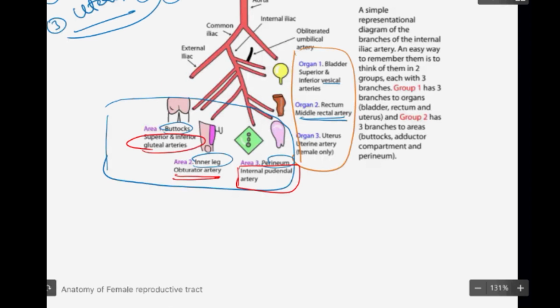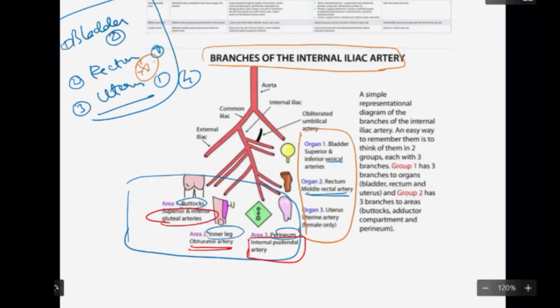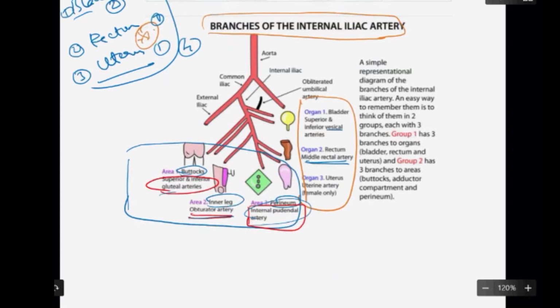For the buttock you have again two arteries, superior and inferior gluteal. So we can remember it like that also. For the inner thigh you have the obturator artery, and lastly for the perineum you have the internal pudendal artery. So these are the branches of the internal iliac artery.